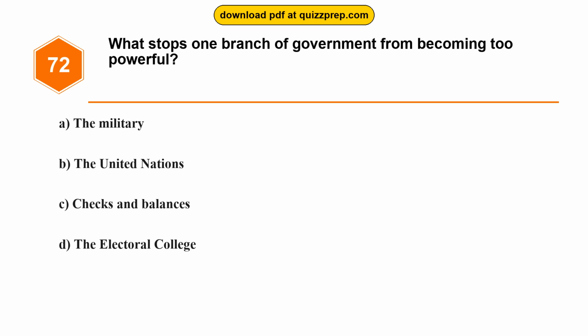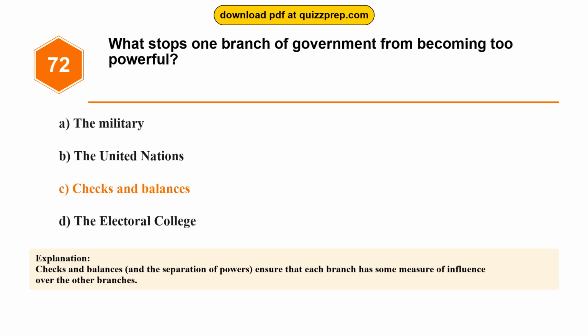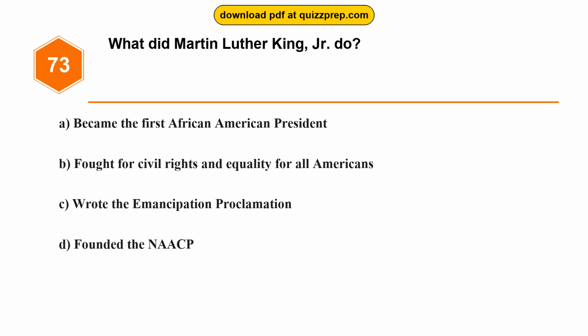Question 72. What stops one branch of government from becoming too powerful? Option A the military, Option B the United Nations, Option C checks and balances, Option D the Electoral College. The correct answer is option C. Checks and balances. Checks and balances, and the separation of powers, ensure that each branch has some measure of influence over the other branches.